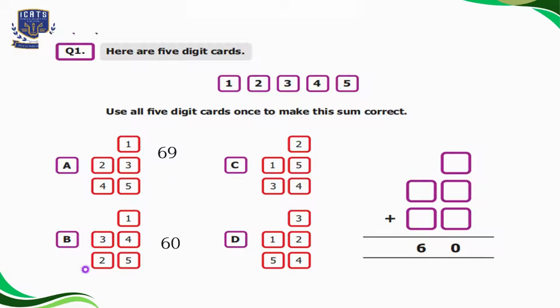If we add the numbers given at the ones and tens places of option B, the sum is 60, which is equal to our answer. So we can say option B is the correct option, but let's check options C and D as well. In option C, the total is 51, which is incorrect. Similarly, the sum of the numbers given in option D is 69, which is also incorrect. So we will select option B here, that is 60.